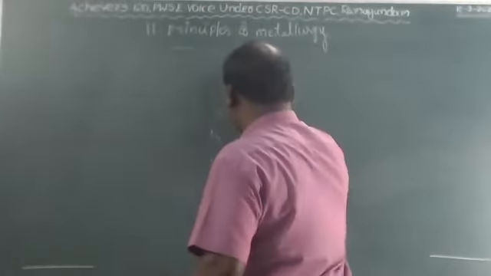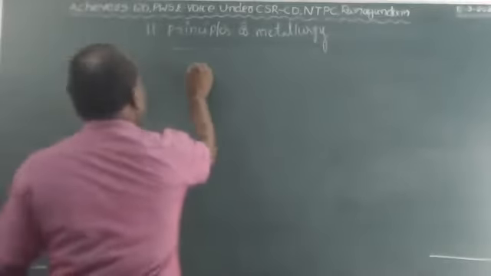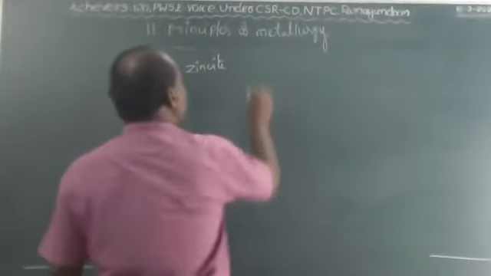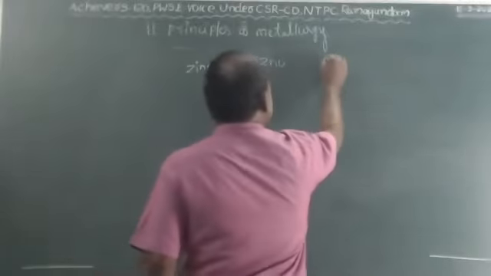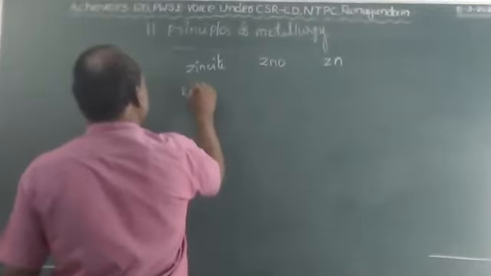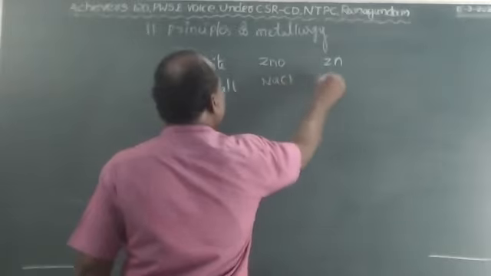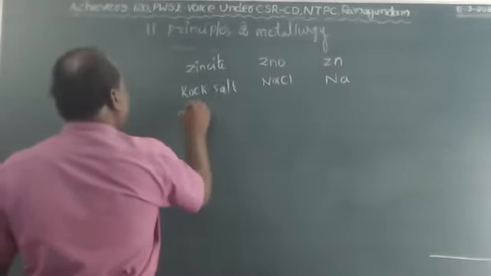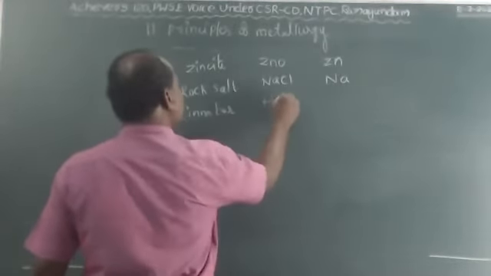The next ore name is zincite. Formula is ZnO. The metal present in this is zinc. Then rock salt, formula NaCl. The metal is Na, sodium. Next one, cinnabar, HgS.